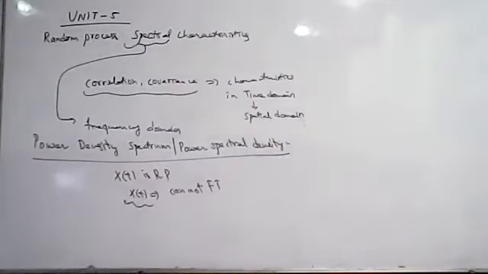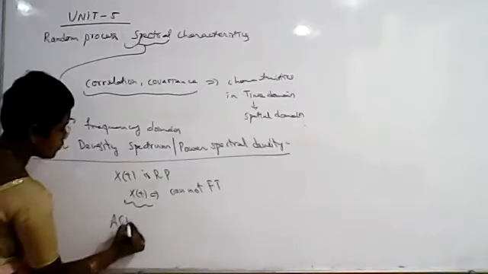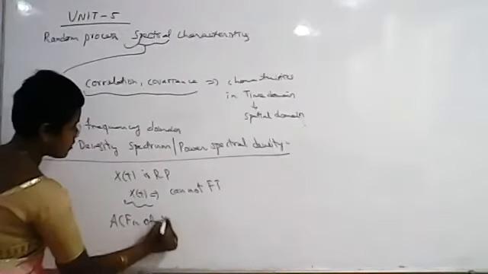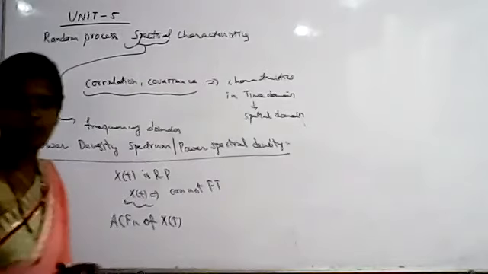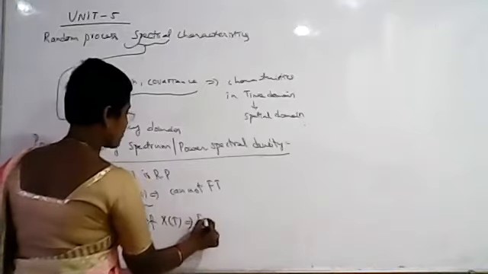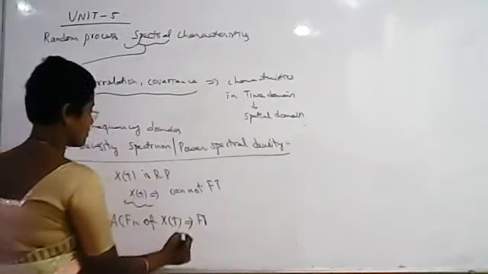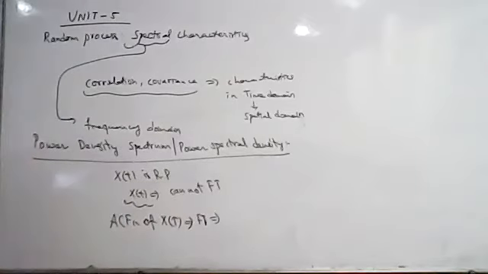That is why we use the autocorrelation function. We have to find the autocorrelation function of x of t. If you find the autocorrelation function of x of t, it will have some definite shape so that we can apply Fourier transform. If you apply Fourier transform to the autocorrelation function of x of t, that is called power density spectrum or power spectral density.